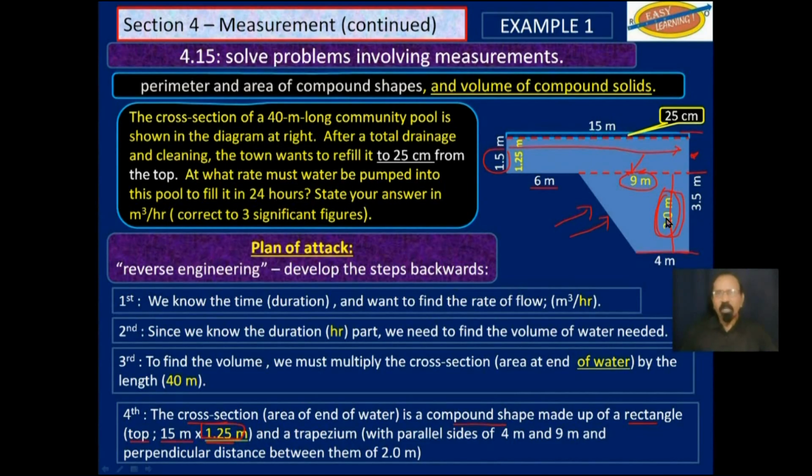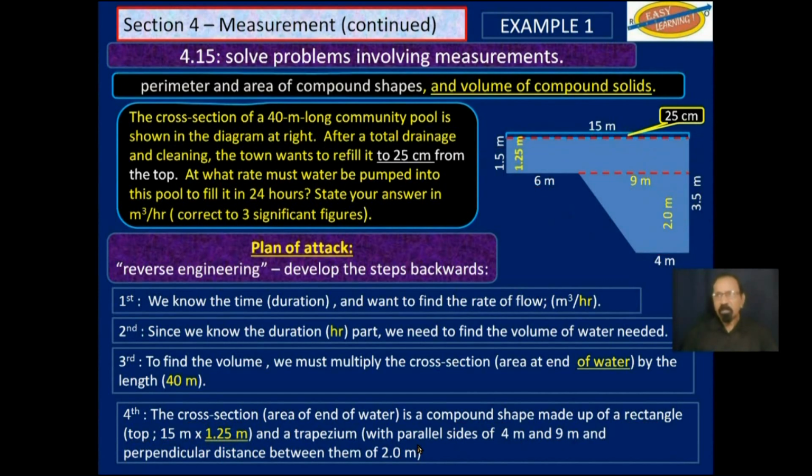Okay, so we can use that to find the cross-section, which is, as we said, 4 meters by 9 meters. That's the parallel sides of the trapezium. And the perpendicular distance between them is 2.0 meters.